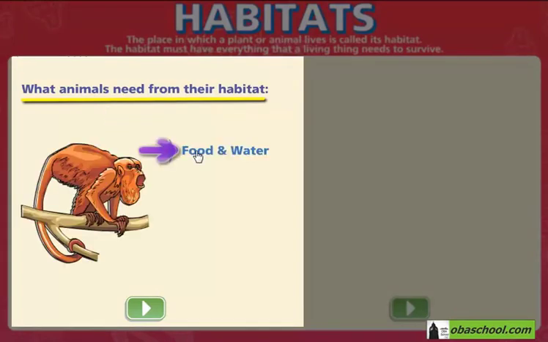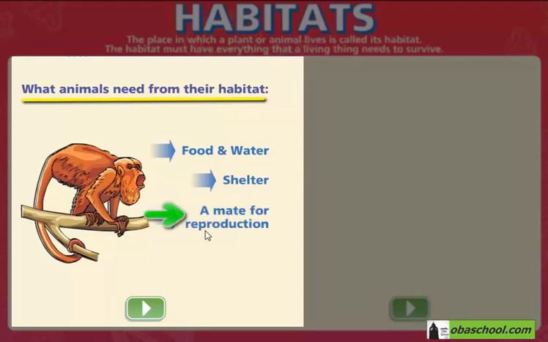First of all, animals need food and water. The food is either going to be plants or other animals. These animals are going to be consumers of their food. Animals will also need shelter. Shelters provide protection for these animals.